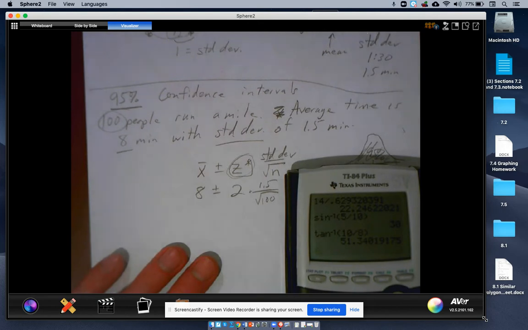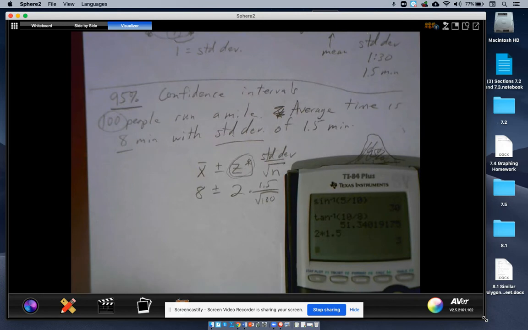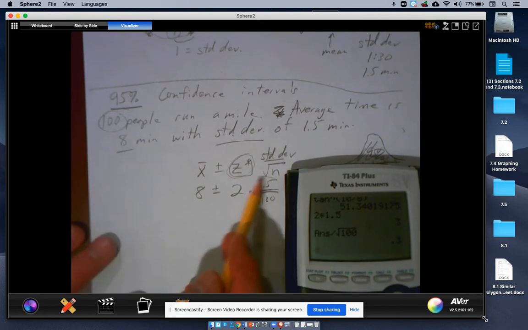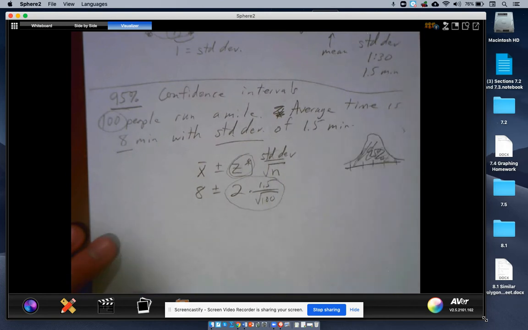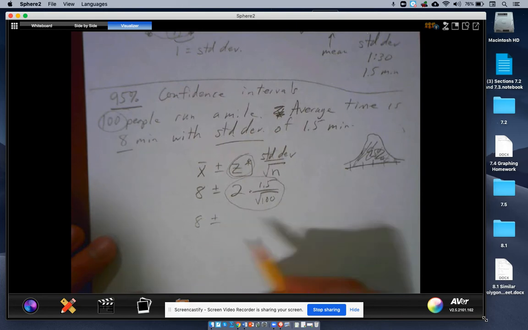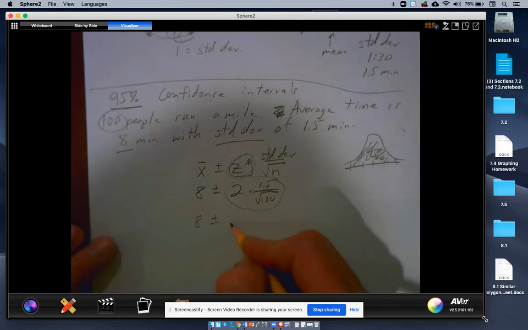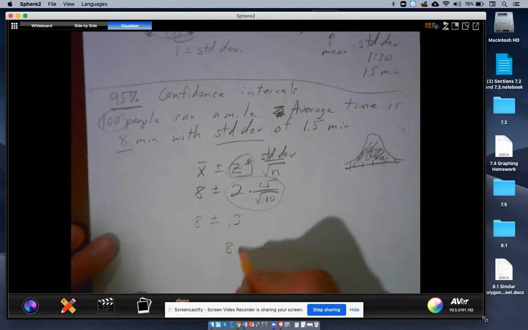Okay, so we are going to do 2 times 1.5 divided by the square root of 100, 0.3, right? So 0.3 is the amount right here. So we're going to do 8 plus or minus 0.3. So it would be 8.3. So 8 plus 0.3 and 8 minus 0.3. So 8 minus 0.3 would be 7.7.